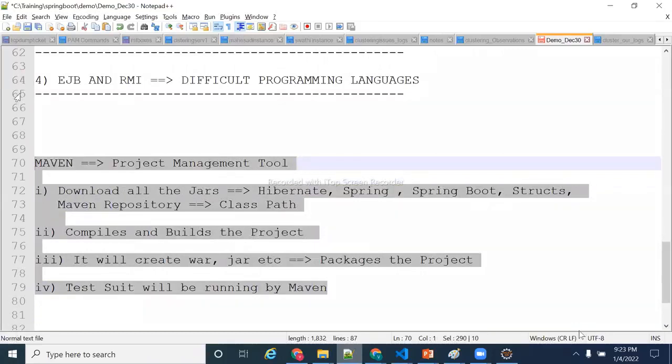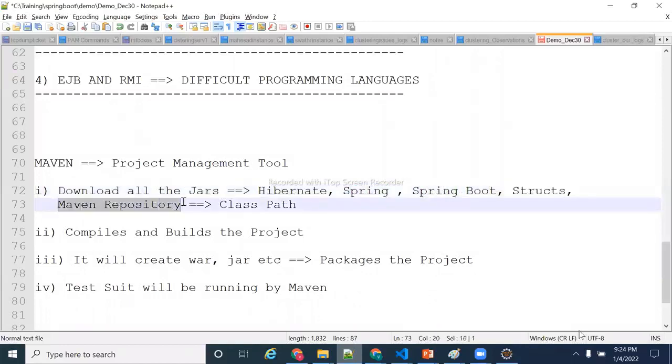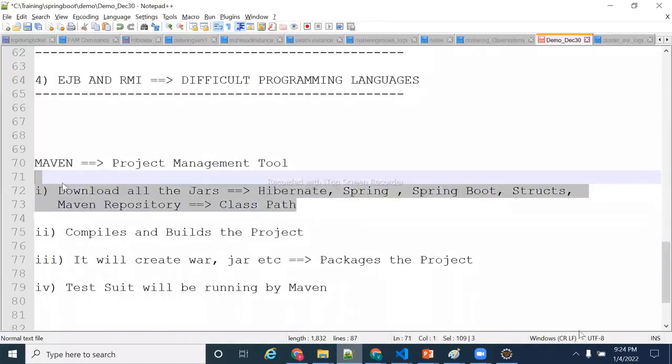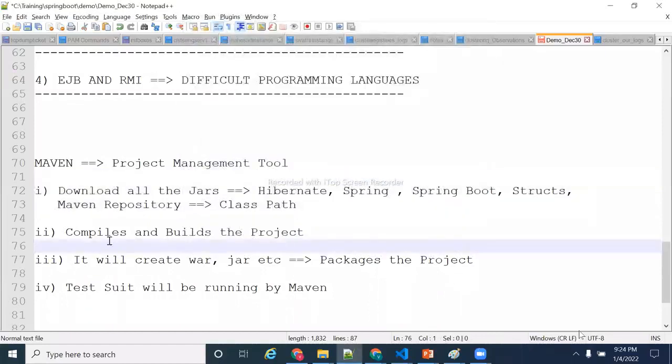What is the next? What exactly do I need to do next? So what is Maven going to do? It is going to download all the jars: Hibernate jar, Spring jar, Spring Boot jar, Struts jar, from the Maven repository, the centralized repository. From there it will download and keep all the jars in the class path.